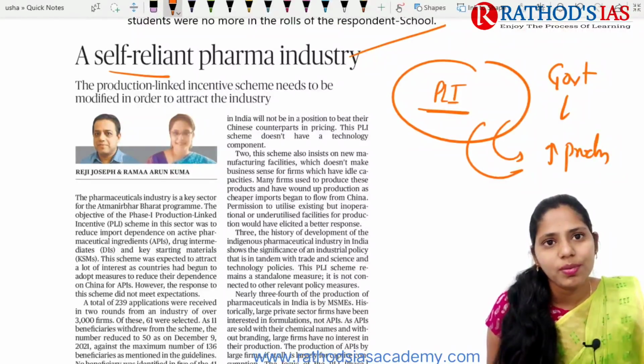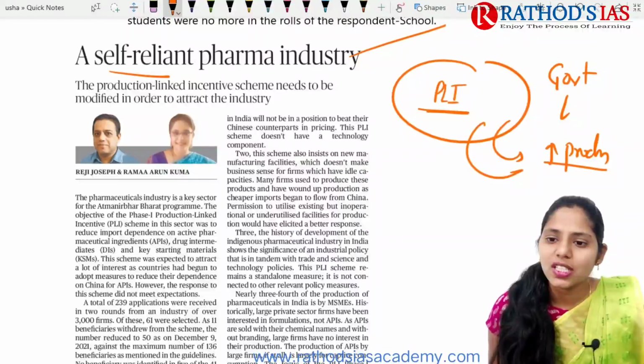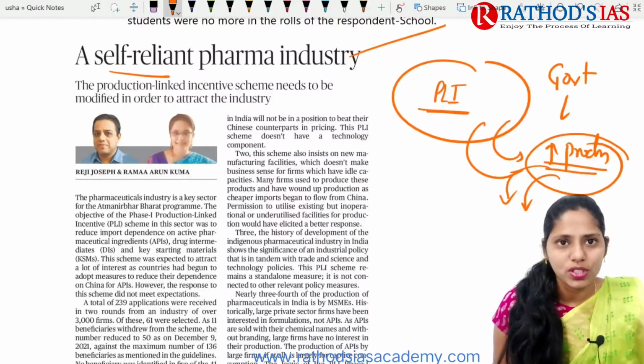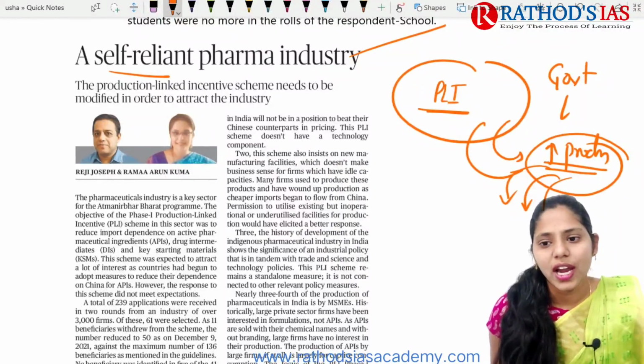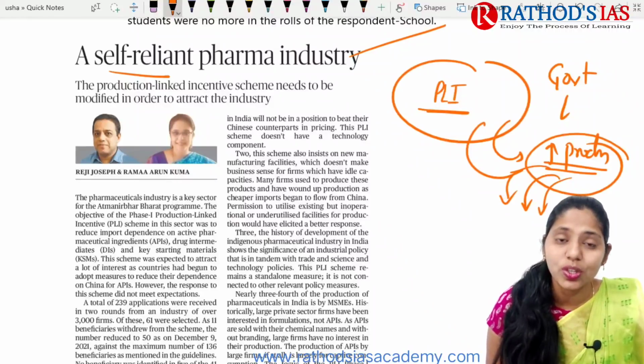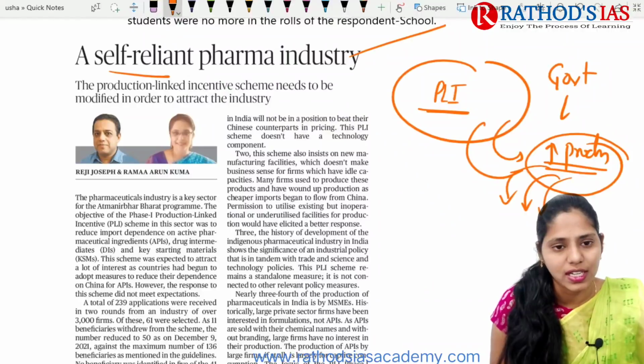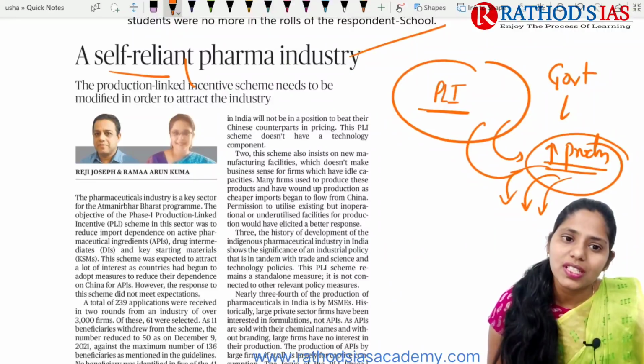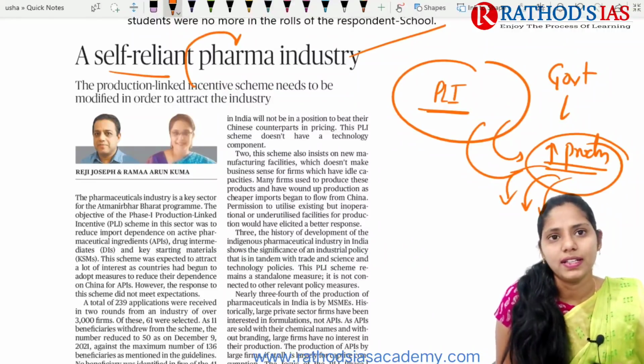So how will the government benefit? Whenever production increases, more goods and services are produced so that they can be exported to other countries. We can increase our exports and make India self-reliant. That is the idea. This article talks about this scheme as linked to the pharma industry.